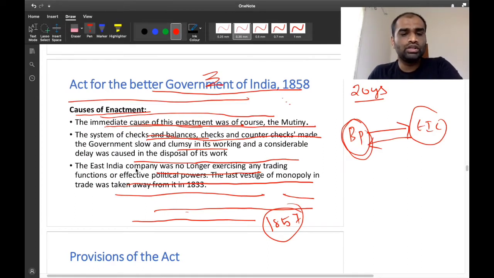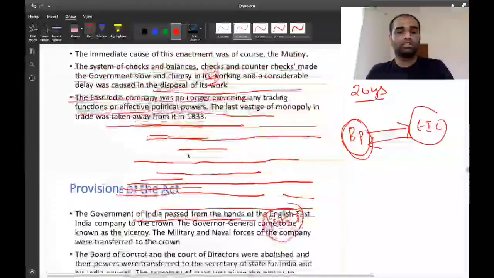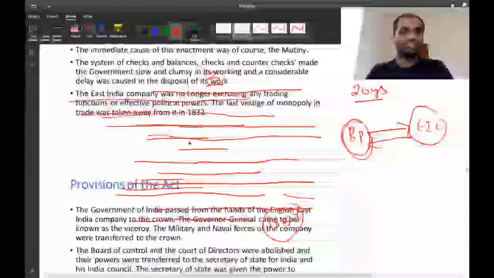And also, the East India Company was no longer exercising any trading function or any effective political powers. The last vestige of the monopoly of trade was taken away in 1833. So there was no need to keep the East India Company just for the sake of having political control. Clear? So to resolve all these problems, the Act for the Better Government of India, 1858, was passed.